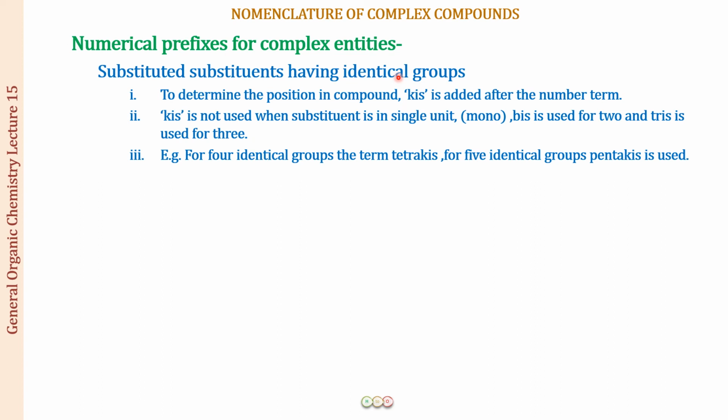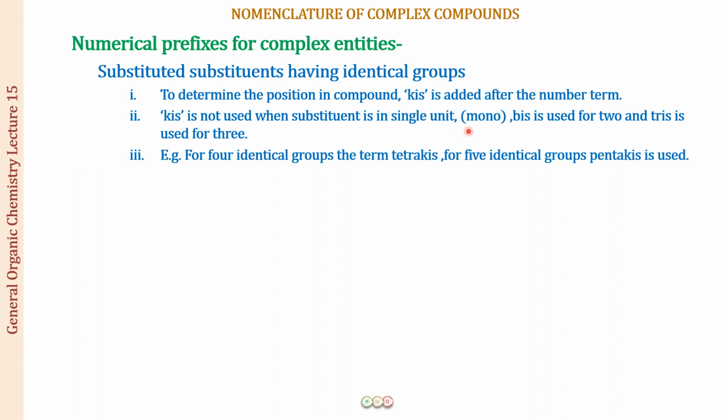So here what you have to do is determine the position of those groups in the compound, and then you will be adding a kis after the numbering of that functional group. All right, so the kis is not used. You will see in the example, then you will understand this better. Kis is not used when the substituent is a single unit. If it is only one substituent, like you just now saw, a chloro, a hydroxy, we just wrote the numbers for them.